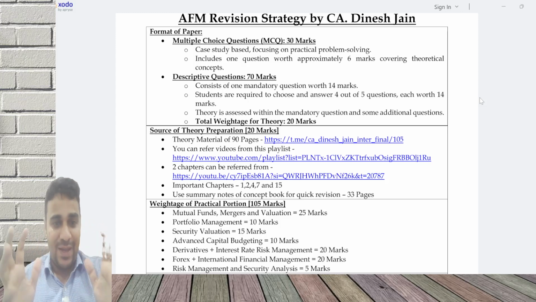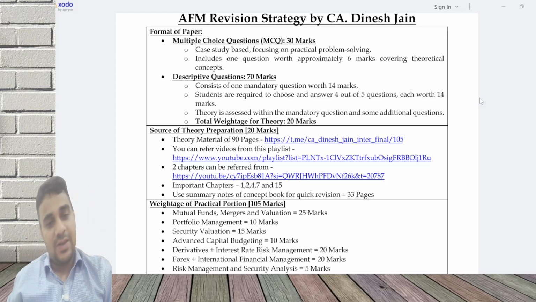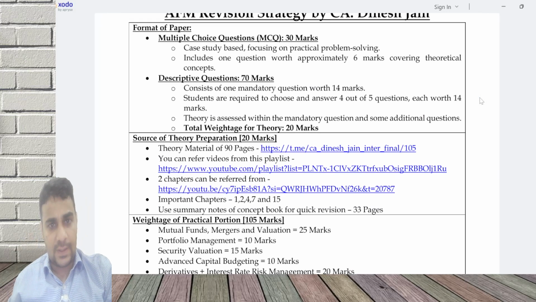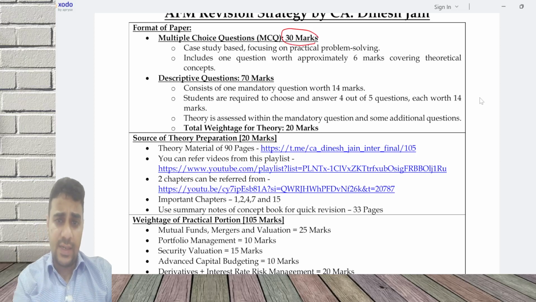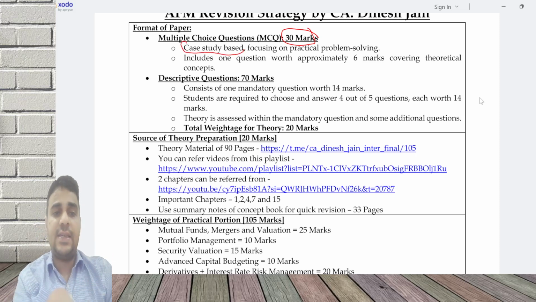So that's the basic plan, that students should score exemption in my subject, and I'm very confident that you're going to score exemption in this subject. So as you are aware, the format of the paper is a 30 mark MCQ and a 70 mark descriptive. Now in this 30 marks, ICAI is predominantly testing case study based questions.